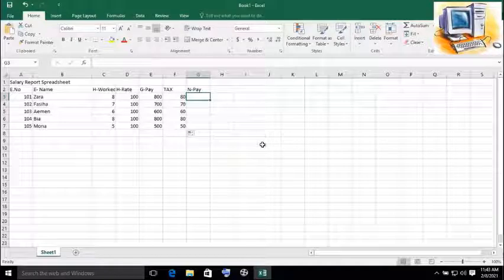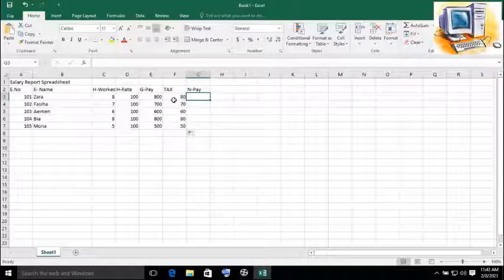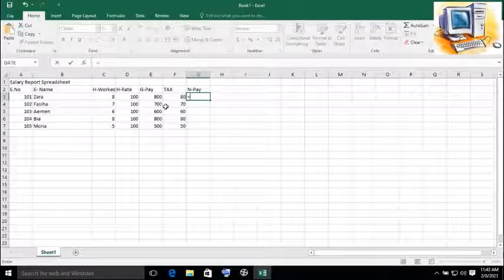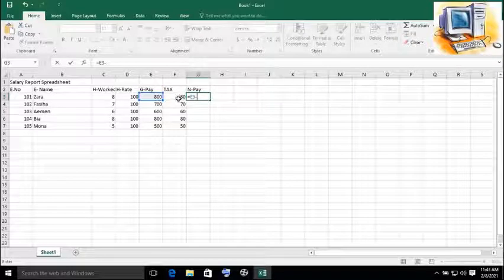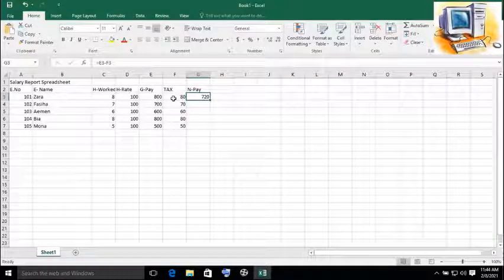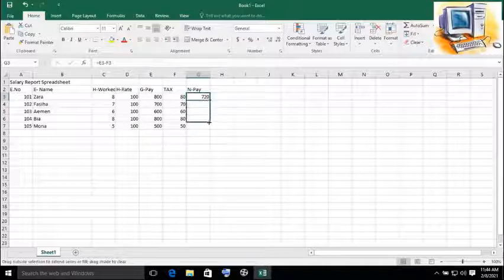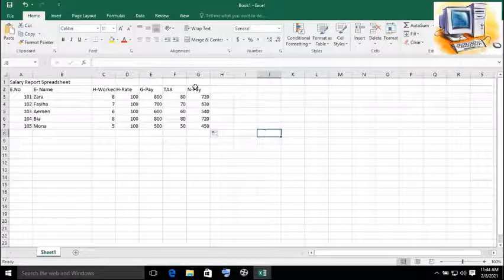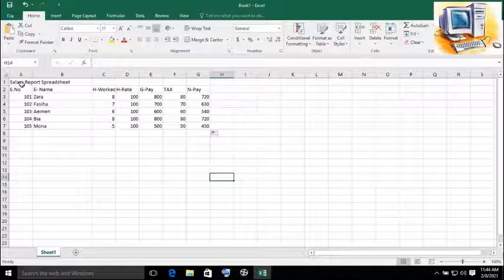So now we have to find out the net pay. Net pay is gross pay minus tax. So that is the gross pay. Okay, it's very easy. Press equal to E3 minus F3. When I press enter, it will give me 720. After deducting 80 tax from 800, 720 is the remaining net pay. We will drag it to the other employees. So the net pay of other employees are also calculated. So this is how we can solve this example.